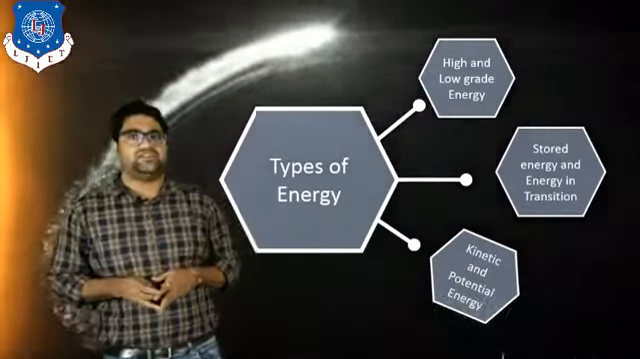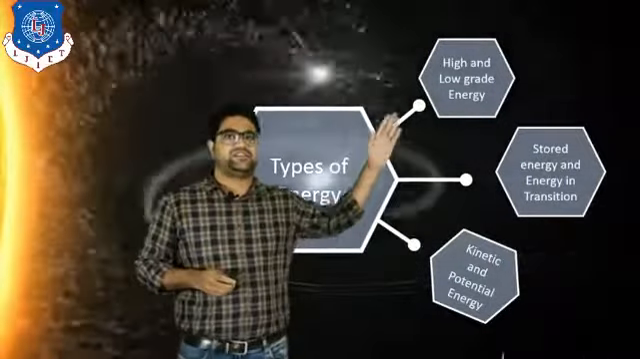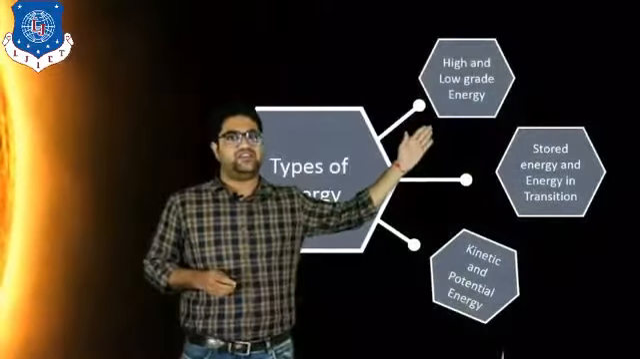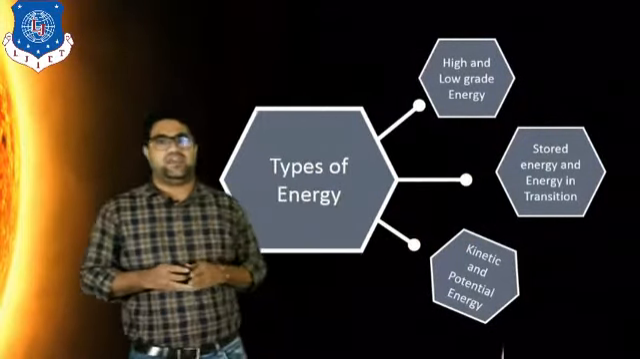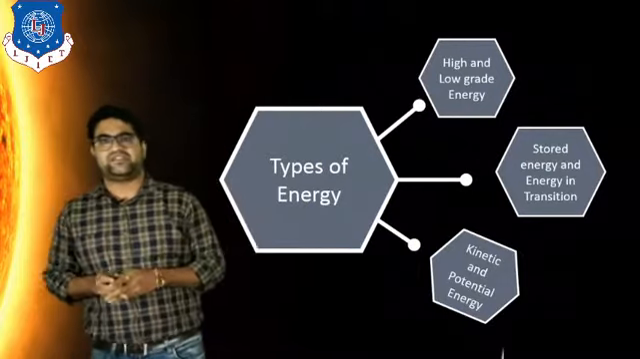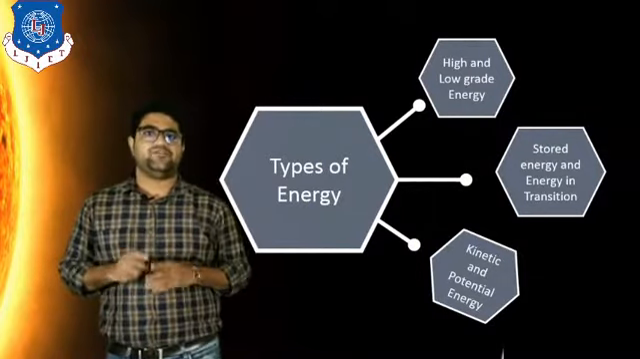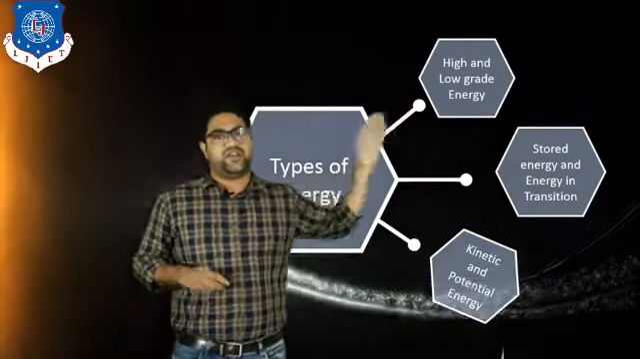Energy is mainly categorized into three types. First is the high grade and low grade energy. Second is the stored energy or transient energy. And third is the kinetic or potential energy. Let us understand it one by one. First is the high grade or low grade energy.